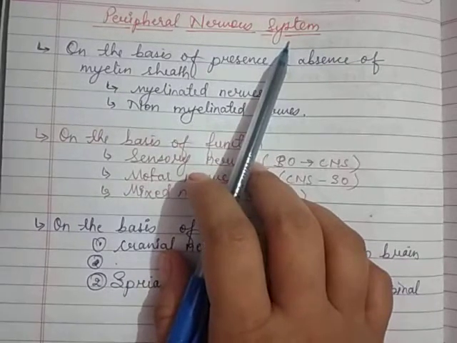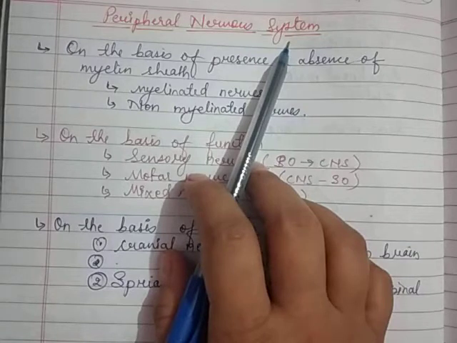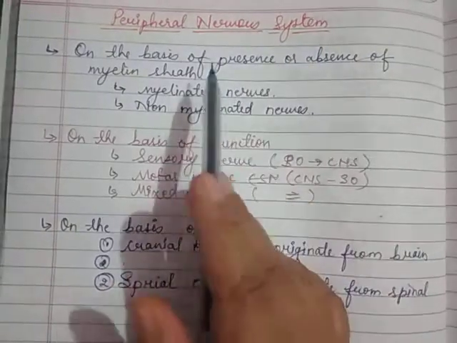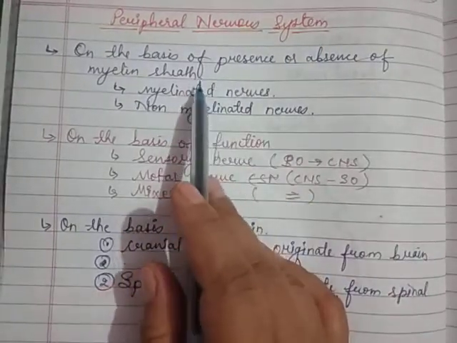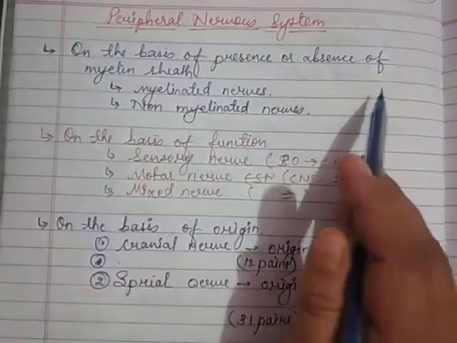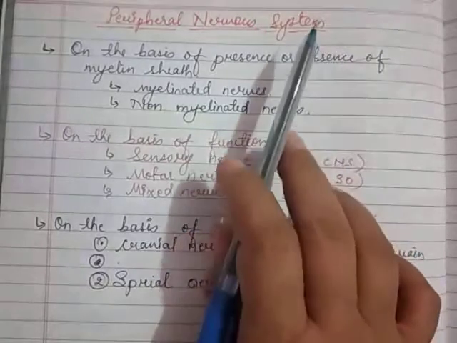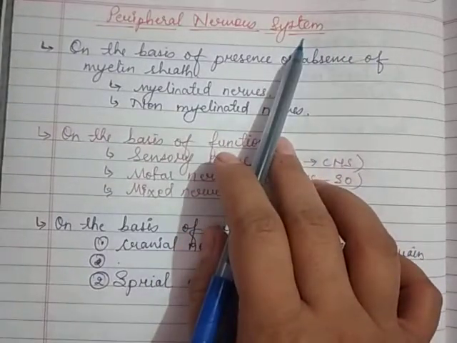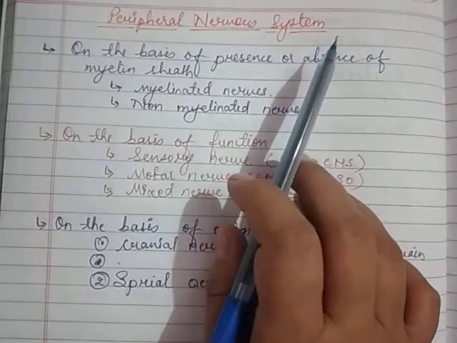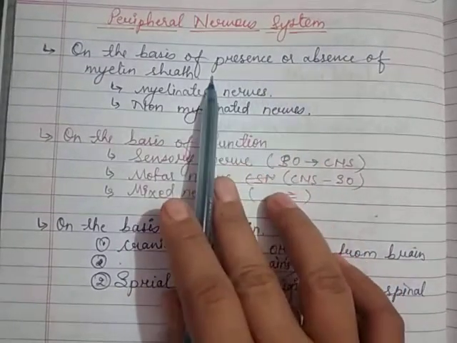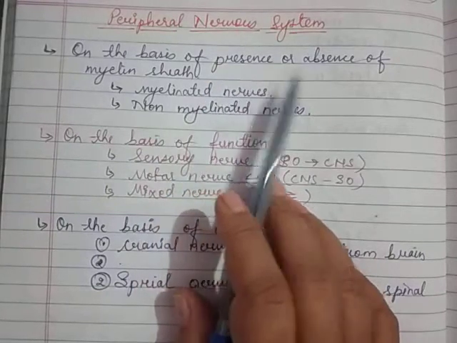Yes, this peripheral nervous system is different from the central nervous system in that it carries the information from the sensory organ to the central nervous system, and from the central nervous system it sends the signals to the sensory organ. So this is the function of the peripheral nervous system. Yes, this peripheral nervous system connects the central nervous system to the different parts of the body.